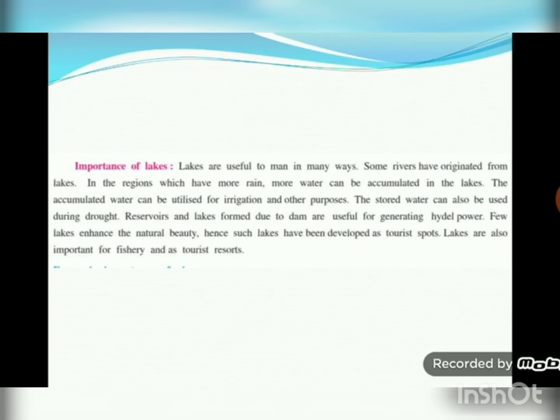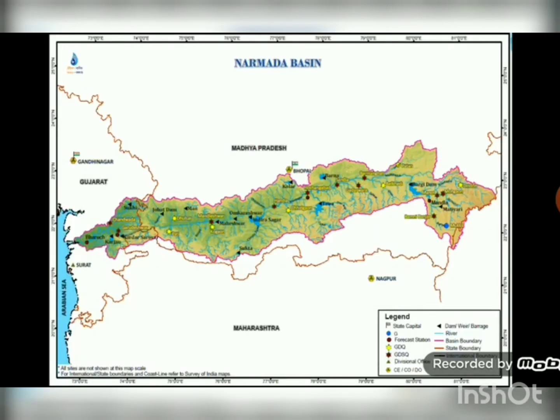So, the Narmada Basin. Narmada originates near the Amarkantak Plateau in Madhya Pradesh, and the Dhuandhar Falls are located here. There is a rocky terrain of marbles near Jabalpur. Most of the rivers meet at right angles. Its basin is spread over MP and Gujarat. So Narmada is about 1312 km long.